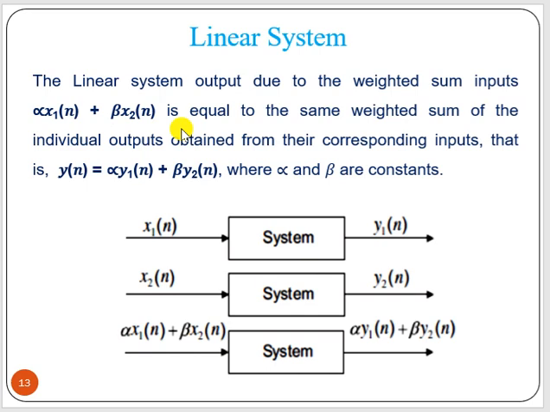So the weighted sum of inputs produces the same weighted sum of the individual outputs obtained from the corresponding inputs. That is, if we apply alpha x1, that should lead us to alpha y1. So that is the output of the first system plus the output of the second system. Altogether, that should be the result of the system. Here alpha and beta are nothing but constants or scaling factors.